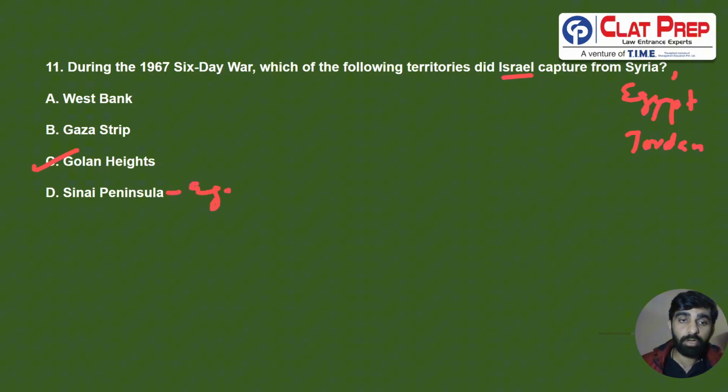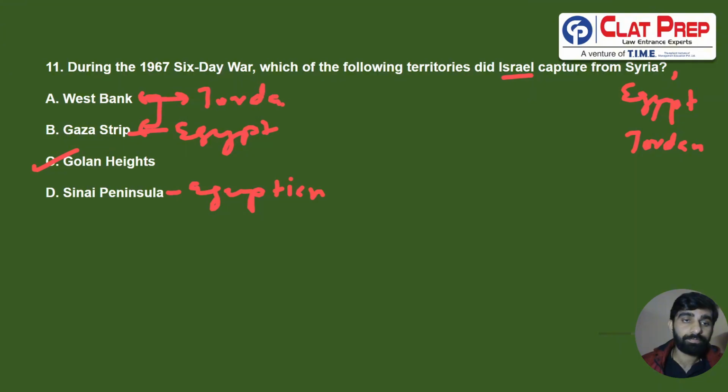From Egypt it took the Sinai Peninsula, and the Gaza Strip was also taken from Egypt, and from Jordan it took away the West Bank. But for us the answer to 11 is going to be C. So it was the Golan Heights area, which is in news currently, which was captured from Syria by Israel.